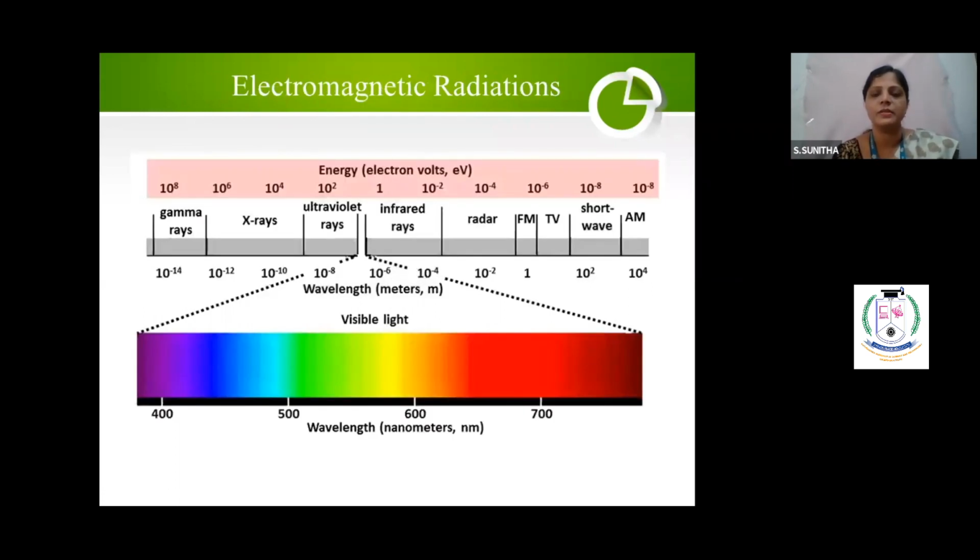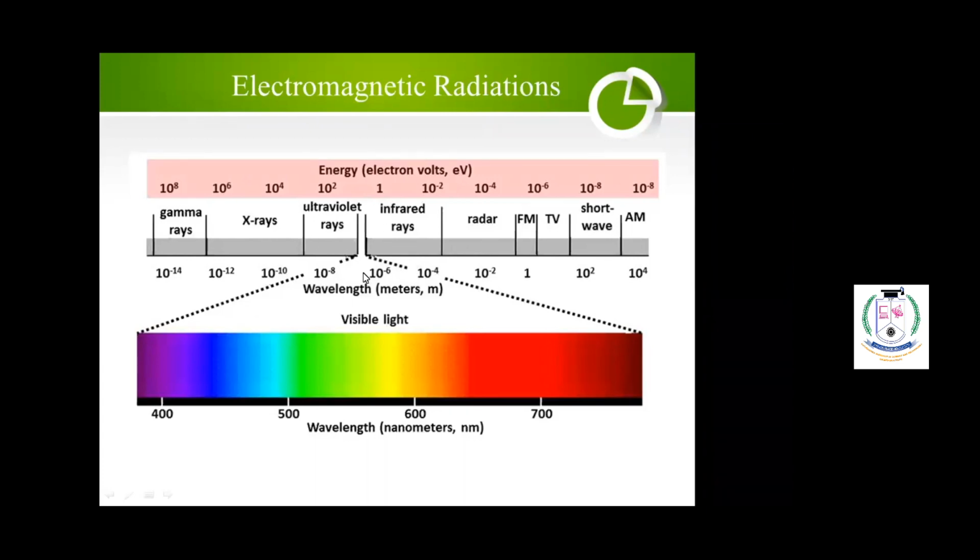Before I go to UV visible spectrophotometer, just a glimpse. You should understand what is meant by electromagnetic radiation. So this is the electromagnetic radiation. You might be knowing. Now I have given it in increasing wavelength and decreasing frequency. Increasing wavelength: gamma rays, X-rays, ultraviolet, infrared. These rays we don't want, microwaves and all we don't want. I will concentrate only here. Ultraviolet, infrared, in between visible light will come. You understand? So UV and visible and then IR. So these two spectrometers only I am going to teach you. So this is the range of the spectrophotometer.